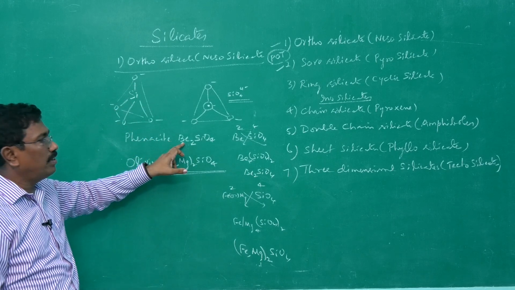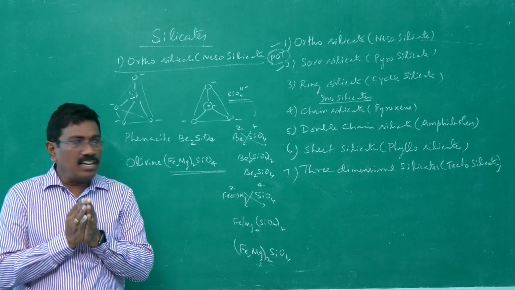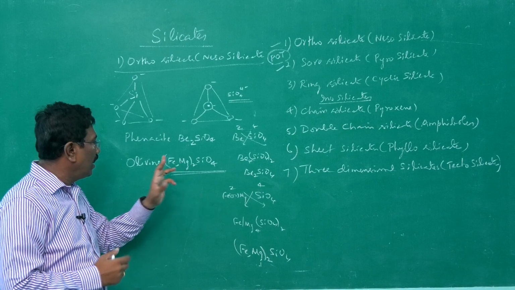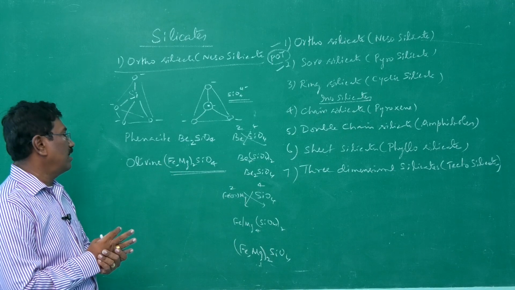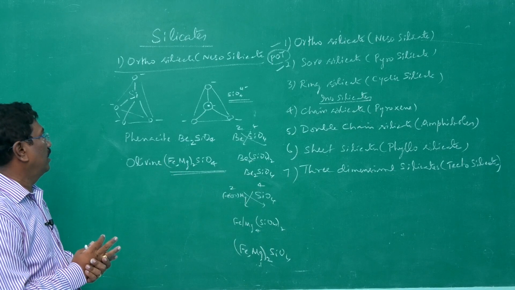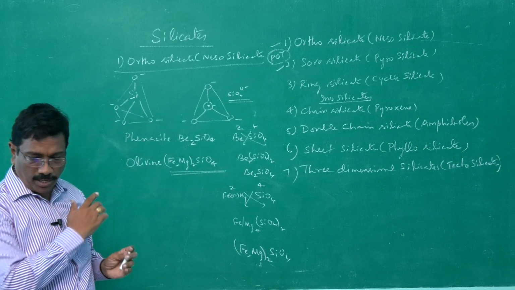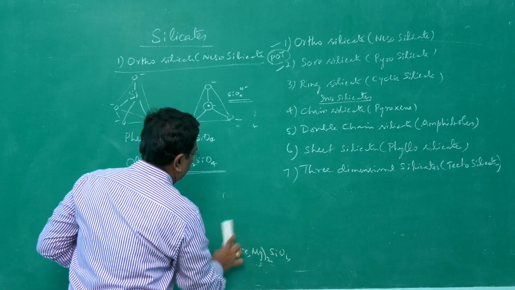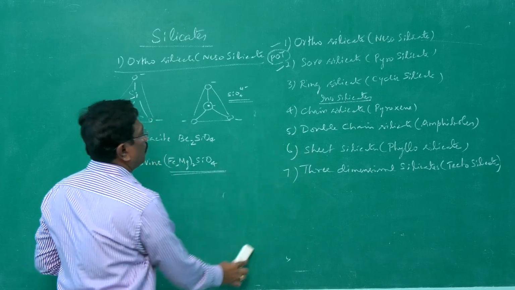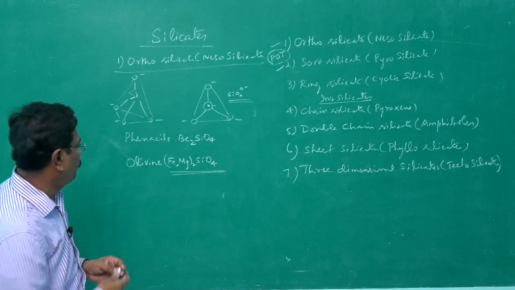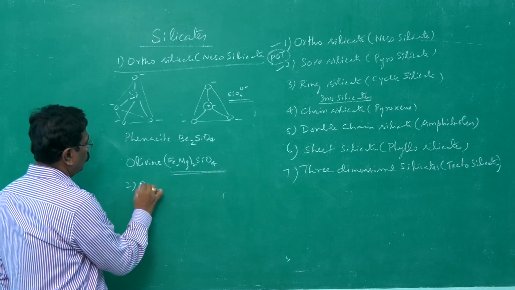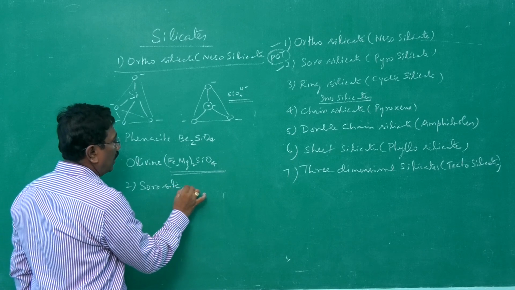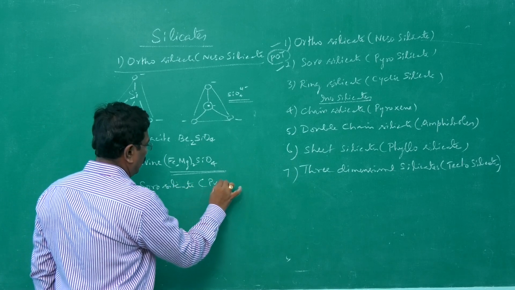Here Be2 plus ions are tetrahedrally surrounded by O2 minus ions. Here Fe and Mg 2 plus ions are octahedrally surrounded by O2 minus ions. That is about orthosilicate. Hope you might have understood orthosilicate thoroughly. Now, the second type, sorosilicate. Sorosilicate, otherwise called pyrosilicate. All right.